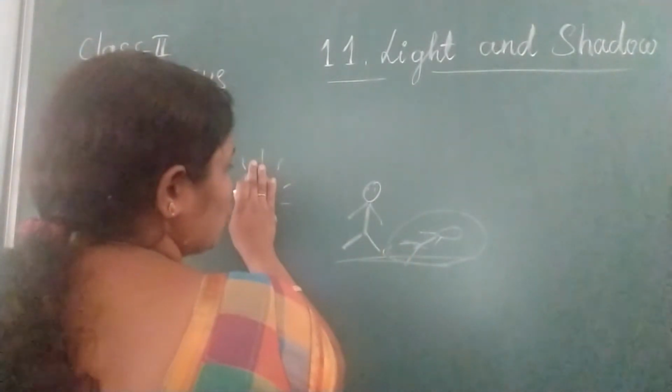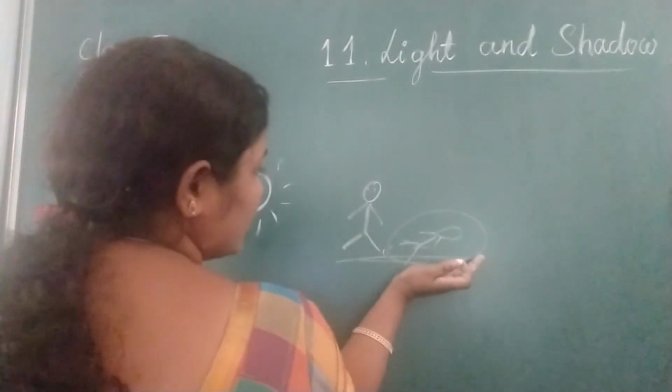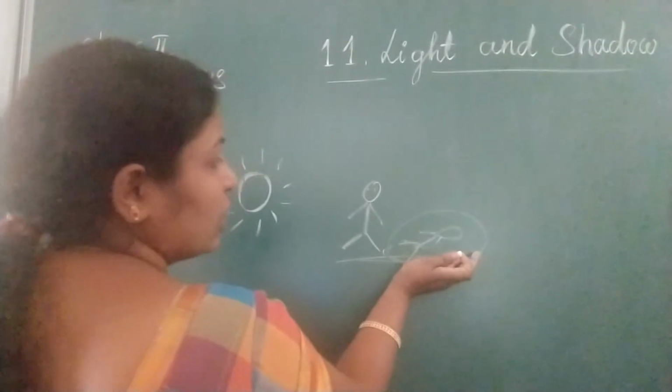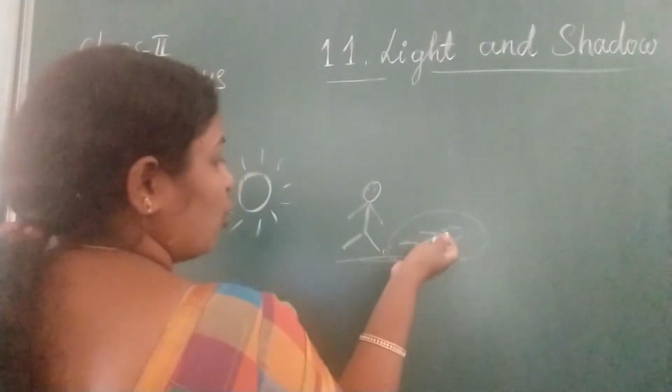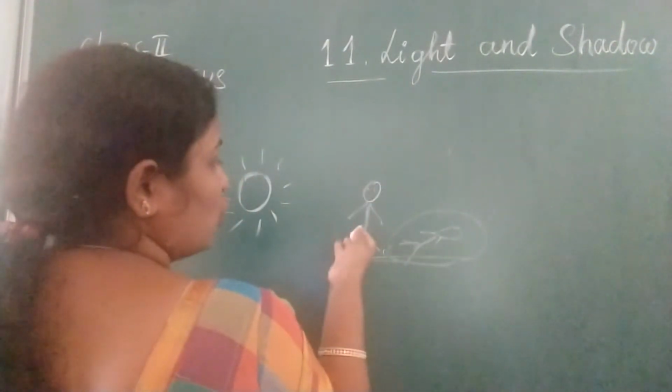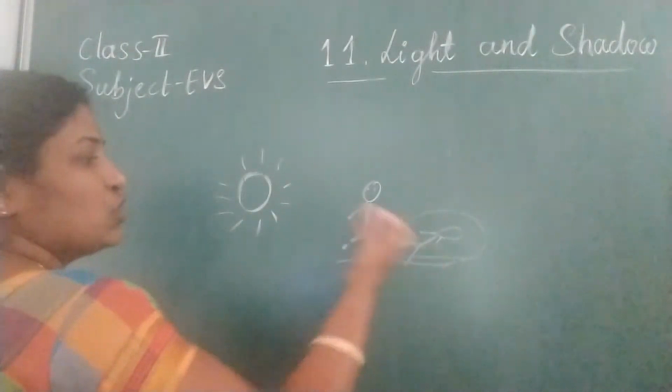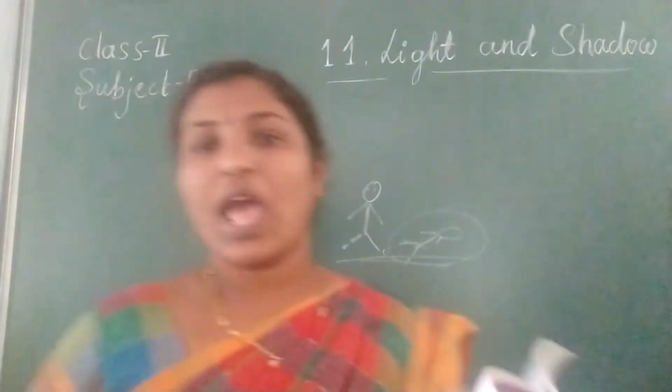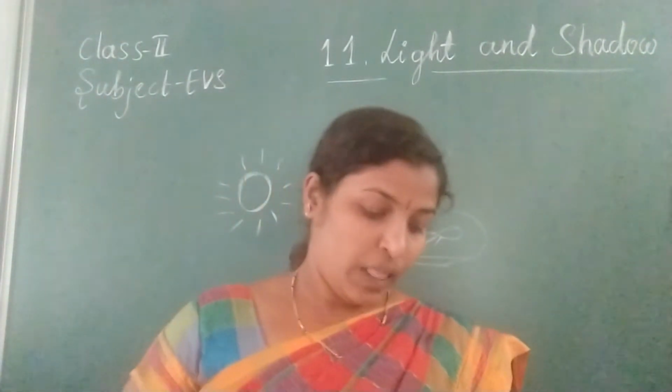Because of the light source, it will be available just behind you on the ground, and it will move as you move. This is known as your shadow.